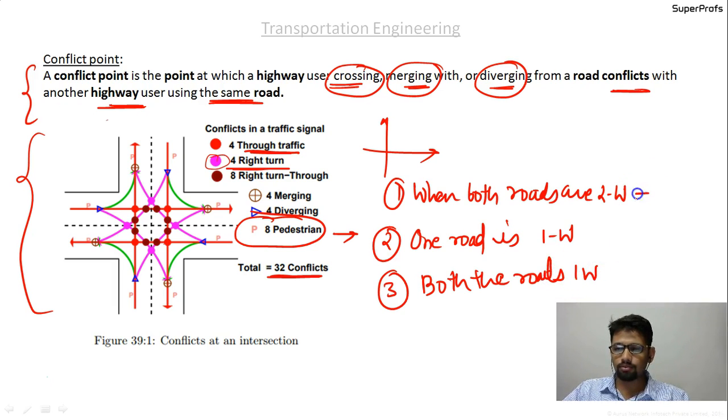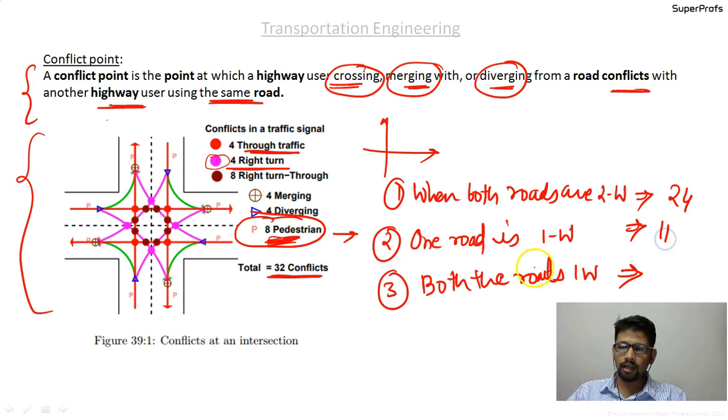And for these cases, what you will get is that the number of conflict points in this case is 24, if you do not include the pedestrian conflict points. For one road one way, you will get 11 conflict points, and if both the roads are one way, then you will get 6 conflict points, okay.